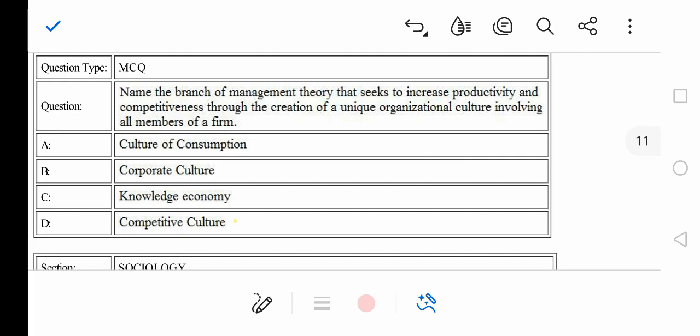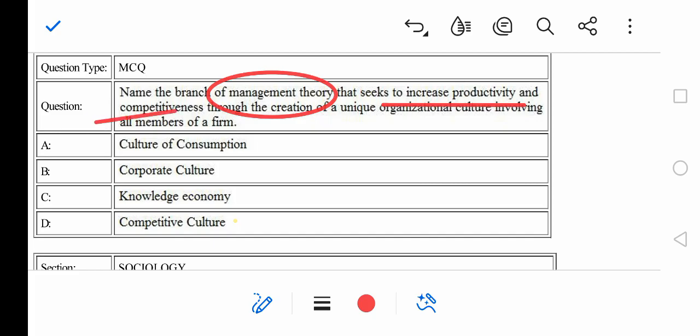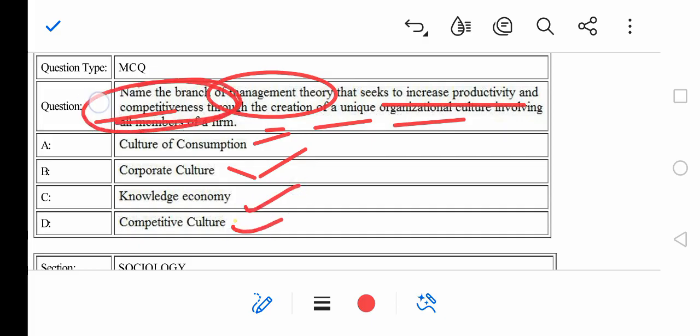with the question, right? So moving ahead, name the branch of management theory that seeks to increase productivity and competitiveness through creation of unique organizational culture involving all members of the firm. Culture of consumption, corporate culture, knowledge culture and competitive culture. The question itself has competitiveness given, so tick option number D.